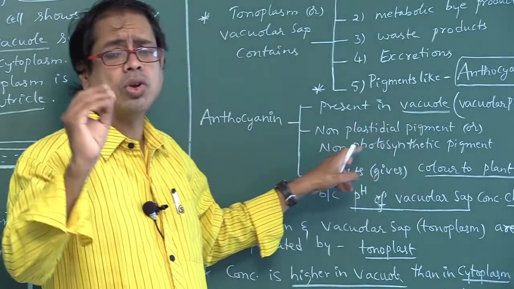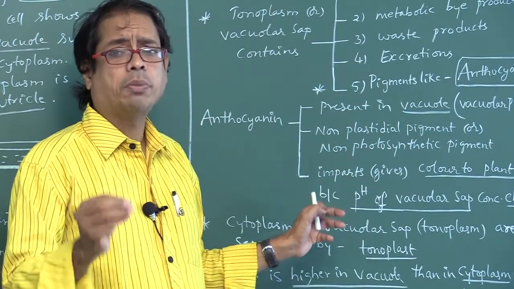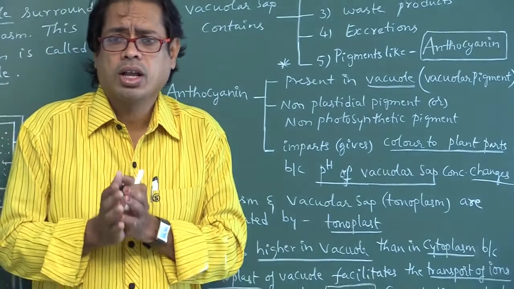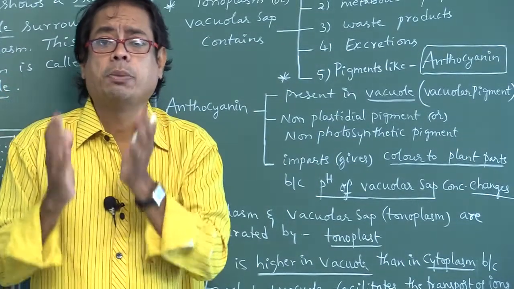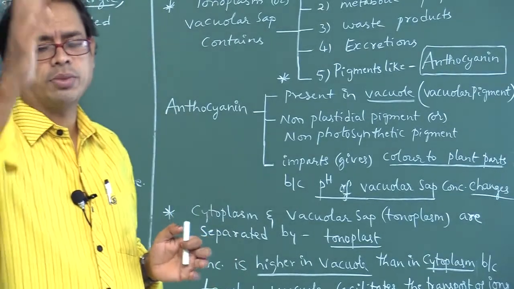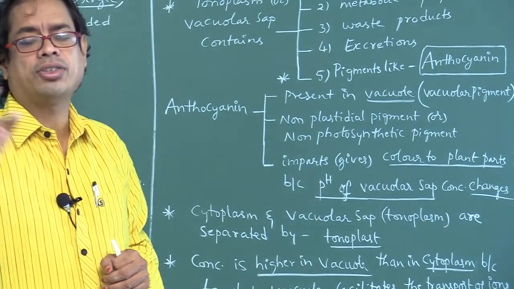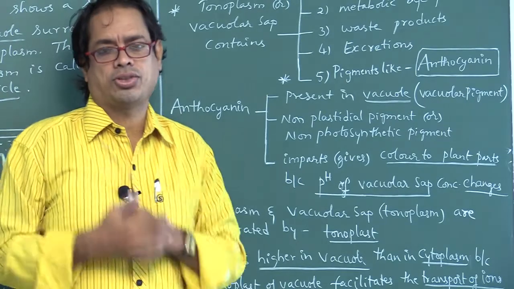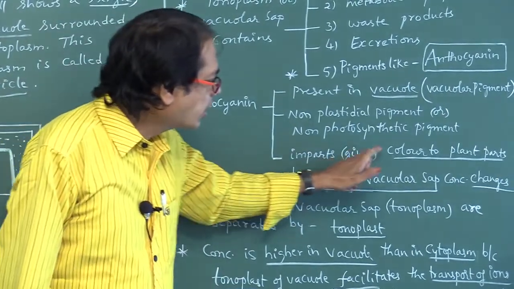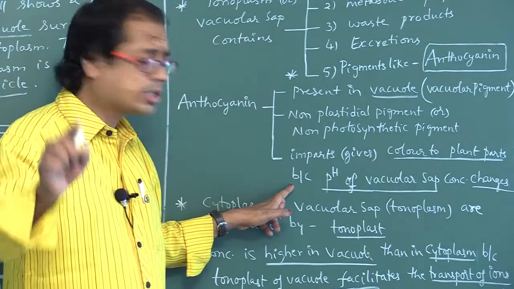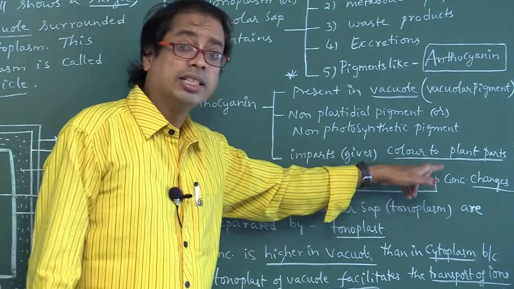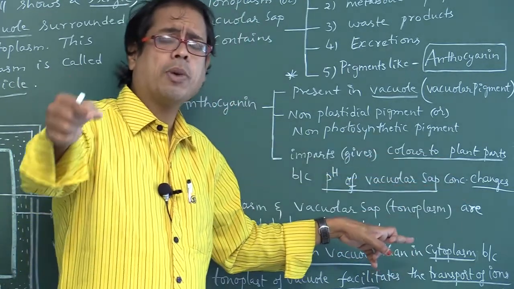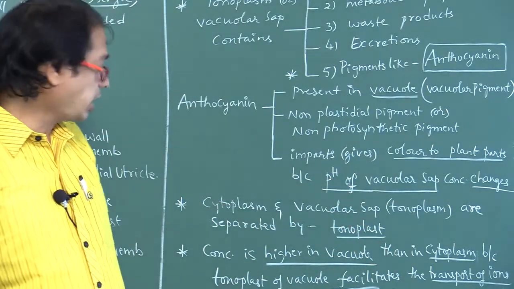What is its role? It imparts color to plant parts. Why? Because the pH of the vacuolar sap changes. If the pH of the vacuolar sap changes, the color of the plant parts also changes. So it imparts color to plant parts. Don't say unchanged. If pH changes, the color of the plant part is changed. Simply remember it like that. Okay.